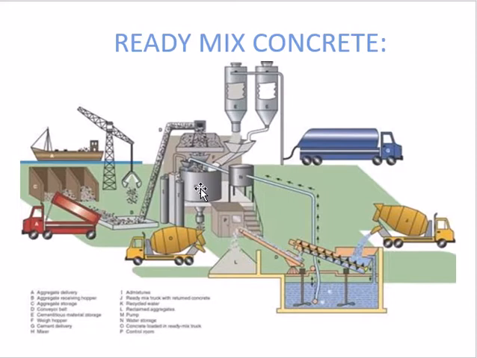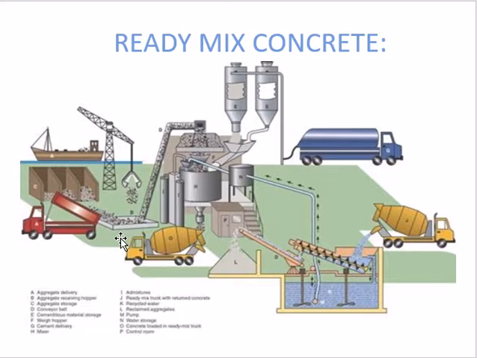And after the mixing of all the ingredients of concrete, we have to fill this concrete into the transit mixer. So this is the ready mix concrete. The concrete that is mixed and batched in the central mixing plant is called ready mix concrete.